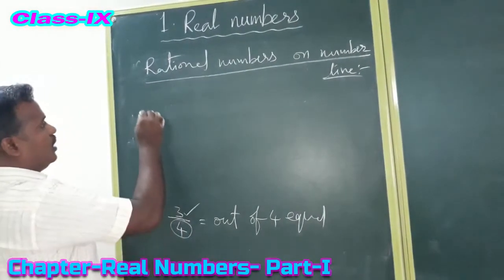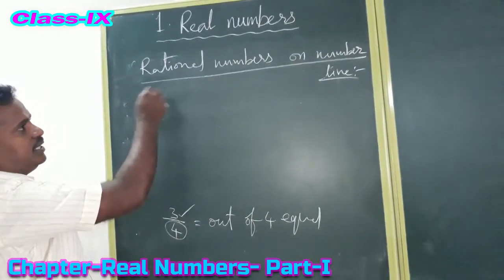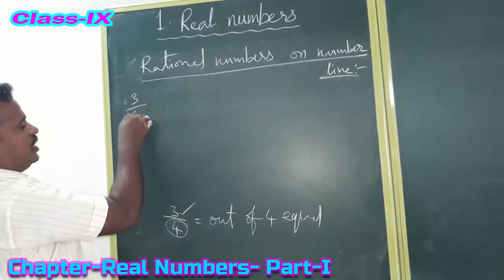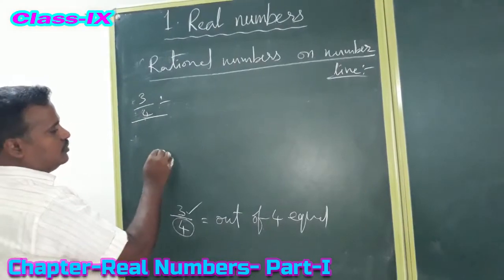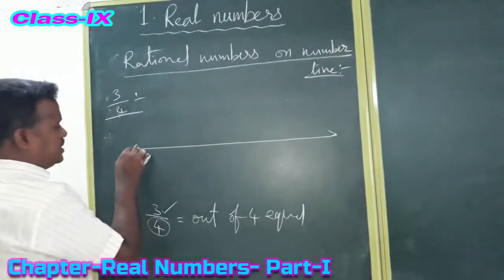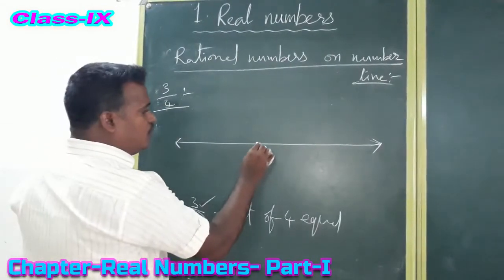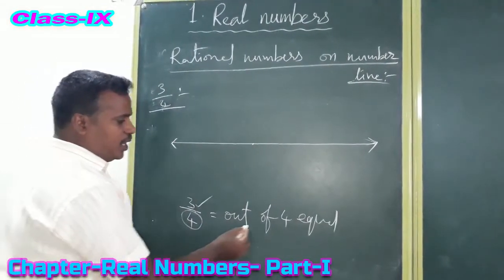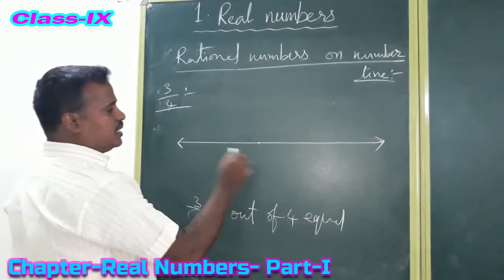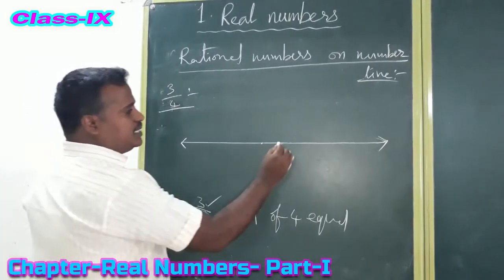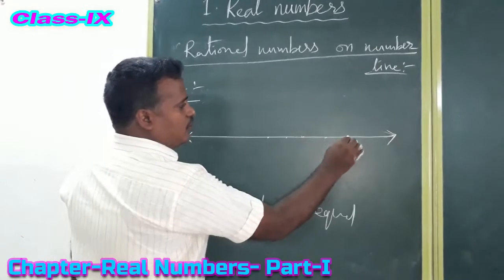Okay, so now here 3 by 4, how do we represent it on a number line? See, this is the number line for rational numbers. One unit we need to divide into how many parts? 4 equal parts. So draw one number line, each centimeter mark points like this. Mark the points.